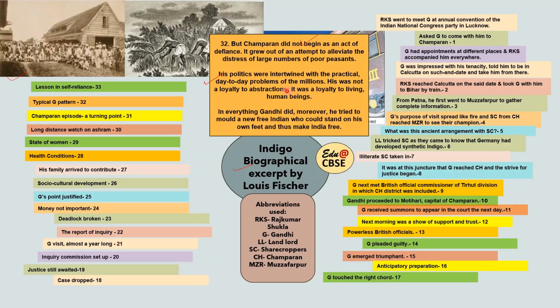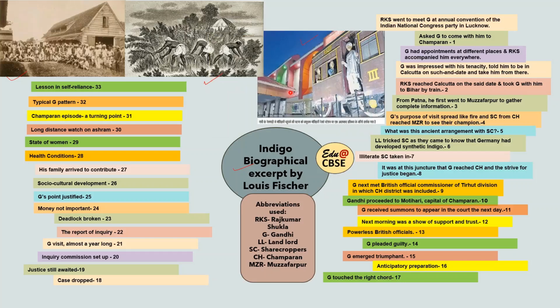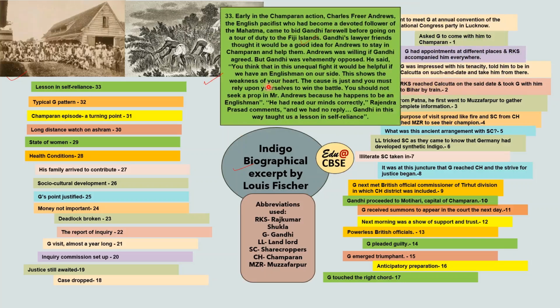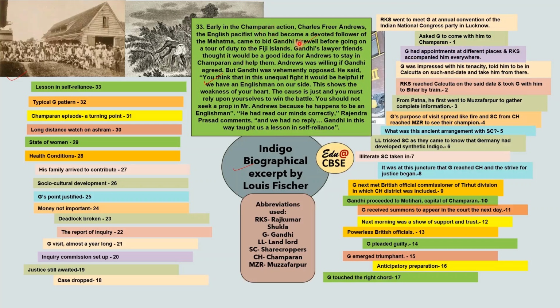Now he taught the lesson in self-reliance. So early in the Champaran action, Charles Freer Andrews, the English pacifist who had become a devoted follower of Mahatma, came to bid Gandhi farewell before going on the tour of duty to Fiji Islands. So this is one example that shows how Gandhi taught his people self-reliance. So this Britisher came to meet Gandhi to bid him goodbye before going to Fiji Islands.